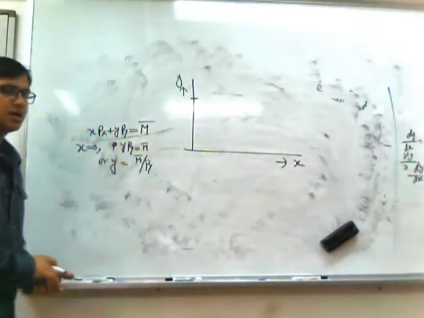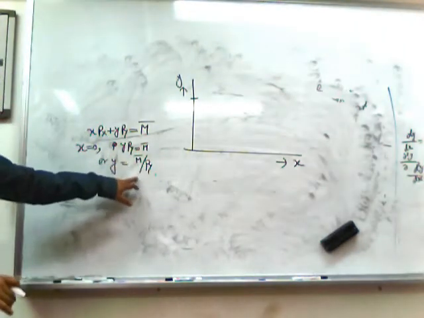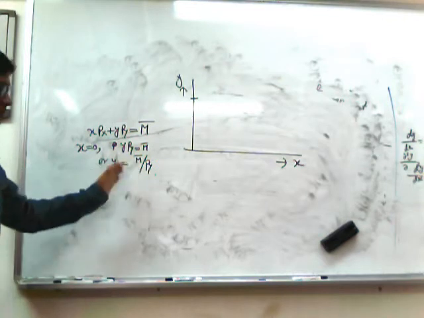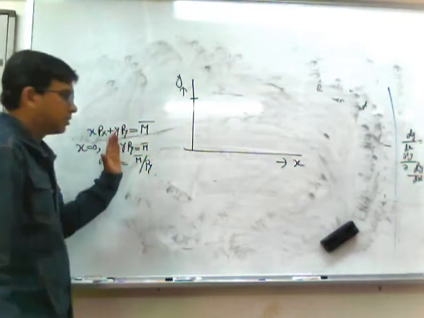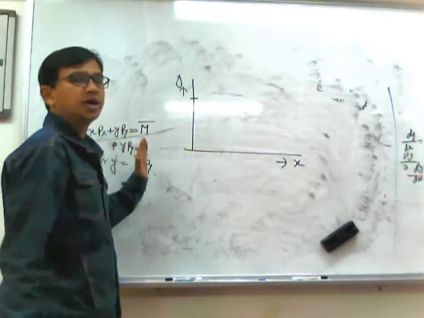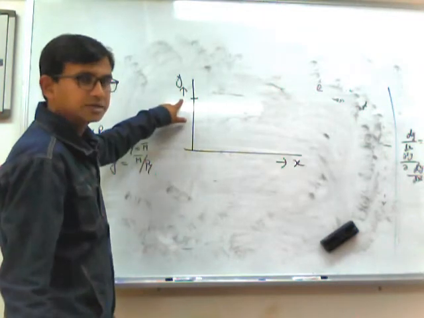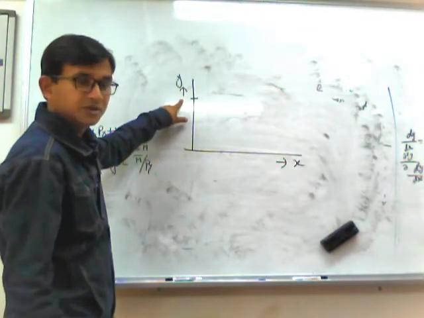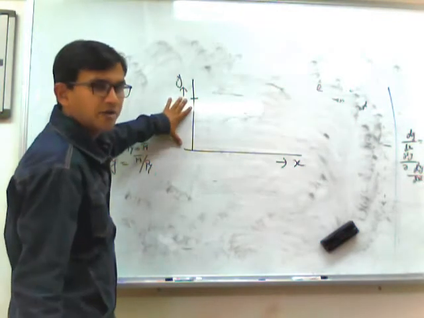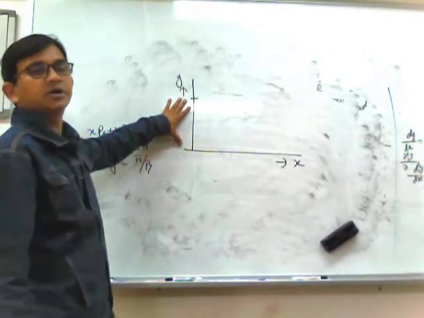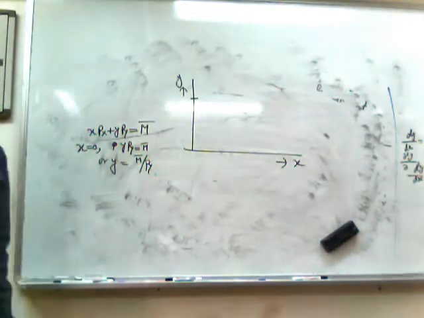Now what is the meaning of M bar by Py? If the consumer spends his total income on commodity y, how much y can he purchase? On the vertical axis, consumption of x is 0. So this is the maximum amount of y the consumer can purchase given his money income and commodity prices.